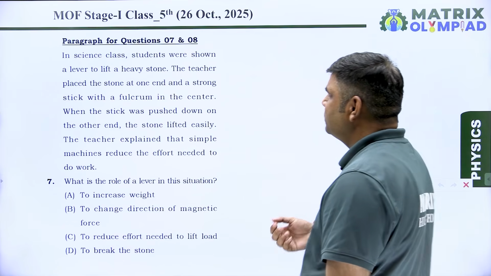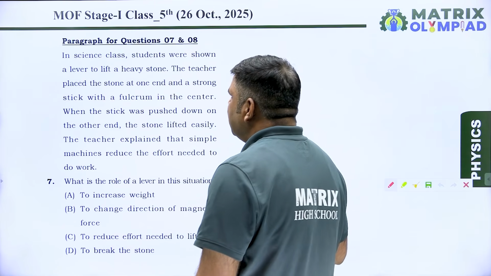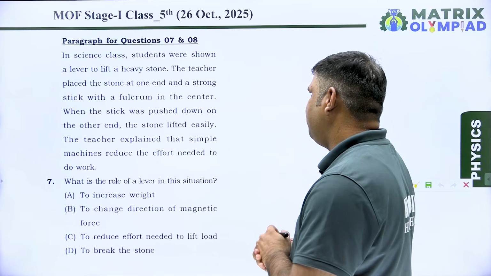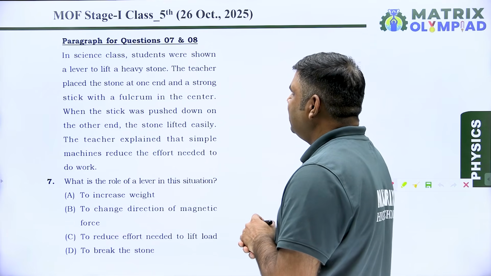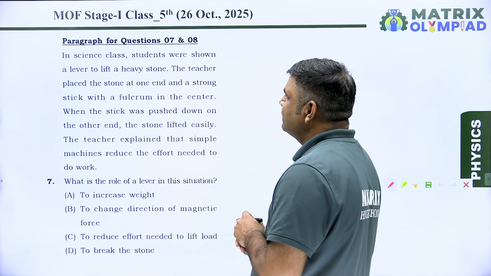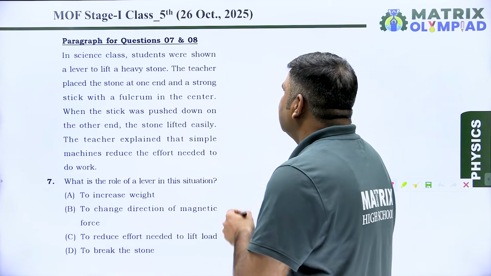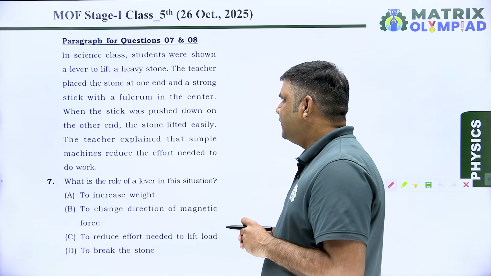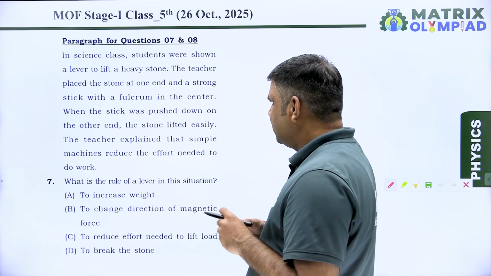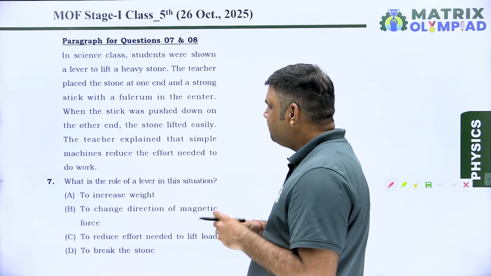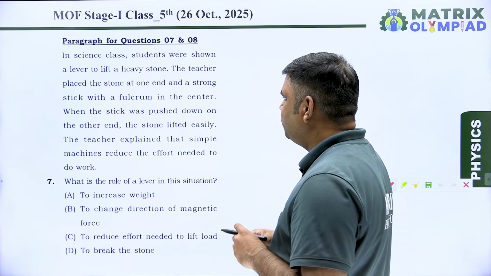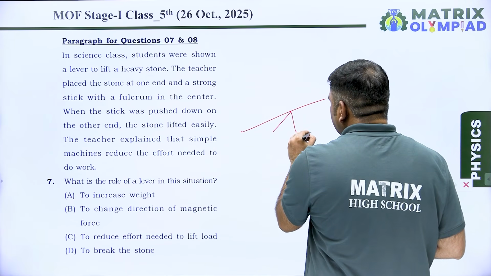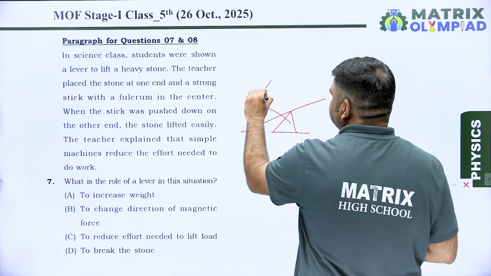Move to the next question, that is question number 7. Questions 7 and 8 are both based on a paragraph. In the paragraph, in science class, a student was shown a lever to lift a heavy stone. The teacher placed the stone at one end and a strong stick with a fulcrum in the center. When the stick was pushed down on the other end, the stone lifted easily. The teacher explained that simple machines reduce the effort needed to do work. So this is the situation of the paragraph. This is the fulcrum.